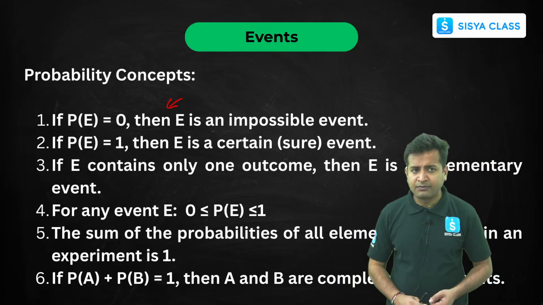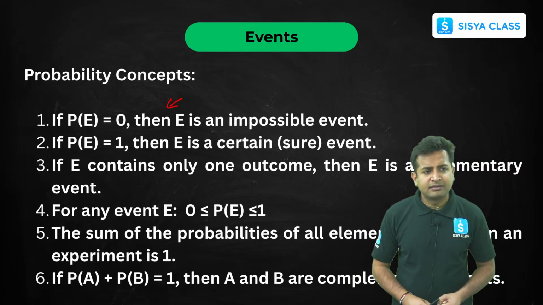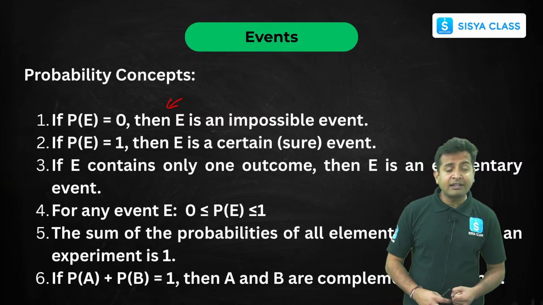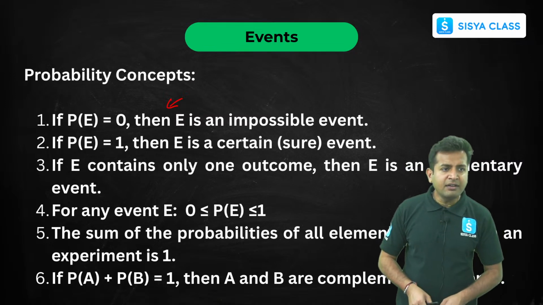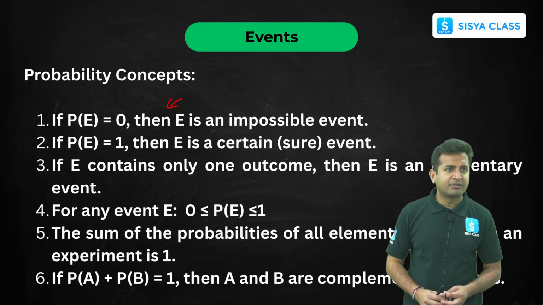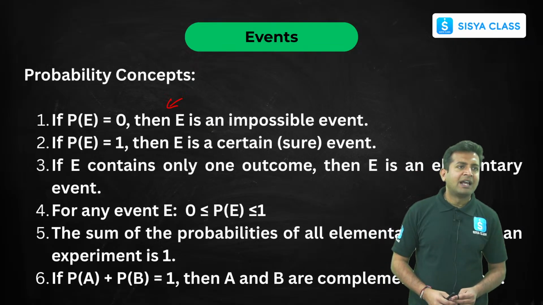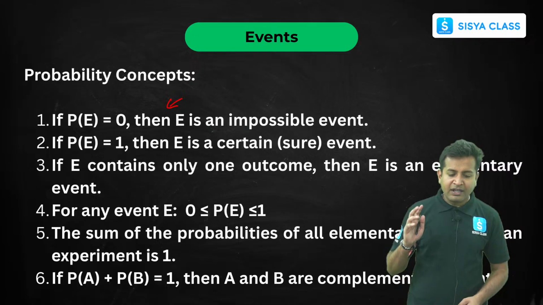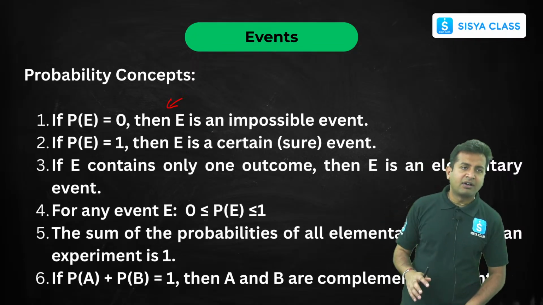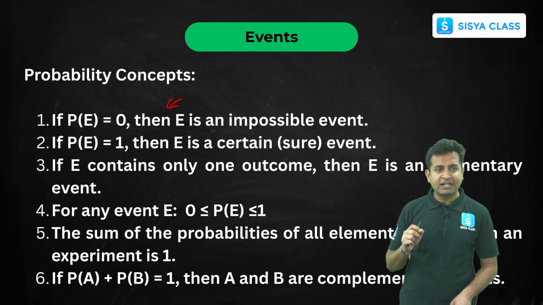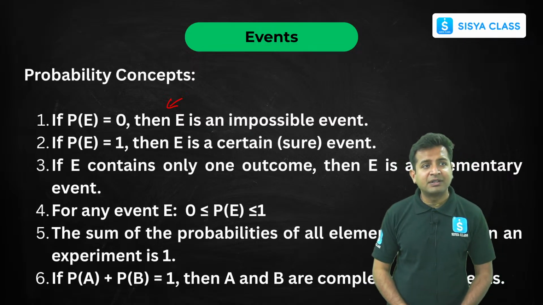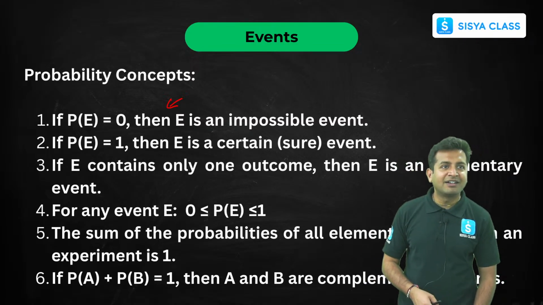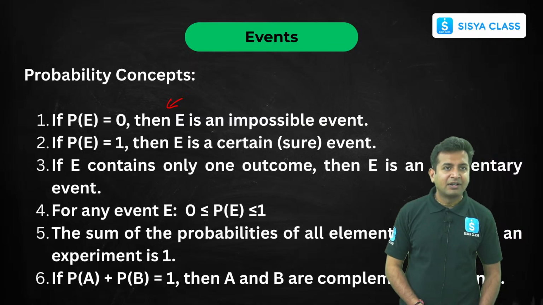Now, let's suppose there is something that is definitely going to happen. For example, let's suppose you go to the examination, right? If you go to the examination and you have bought 3 new pens, got it? You have bought 3 new pens and you have checked that they are working. Now, what is the probability that during the examination all 3 of them are working? That is a certain thing that it will work, right?